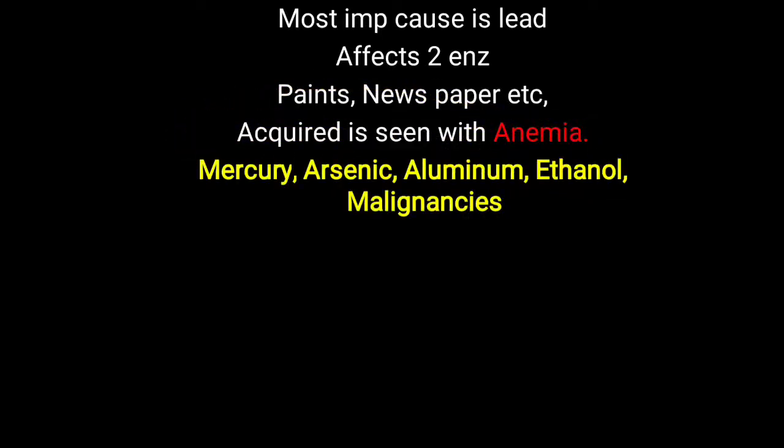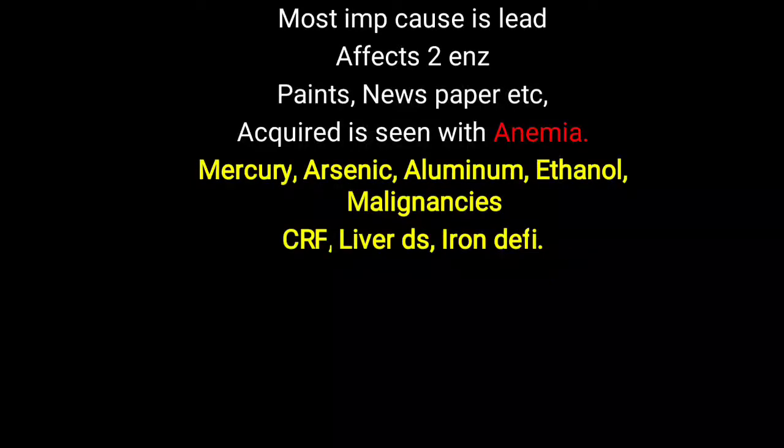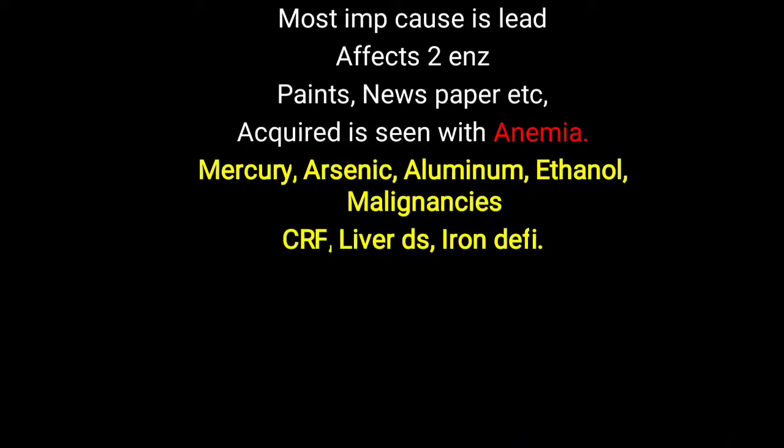So you have to remember these typical conditions or poisonings like mercury, arsenic, aluminum or lead poisoning, as well as excessive intake of alcohol, malignancy, liver disease and chronic renal failure, as well as iron deficiency, which particularly inhibits the ferrochelatase enzyme. All of these can lead to symptoms just like porphyria, and that is called acquired porphyria. So simply, if you take care of poisonous substances and avoid these particular conditions, that can prevent porphyria-like conditions. So you have to remember, acquired porphyria is due to the inhibition of the enzymes responsible for the heme synthesis.